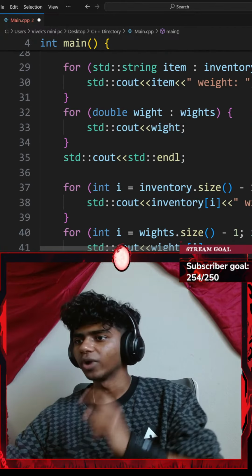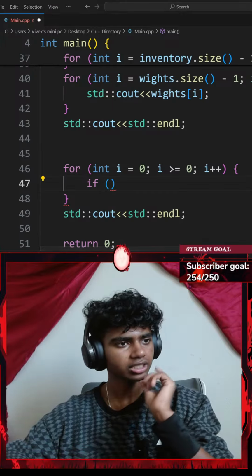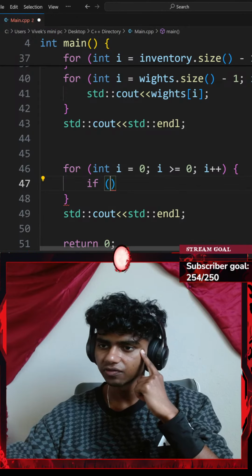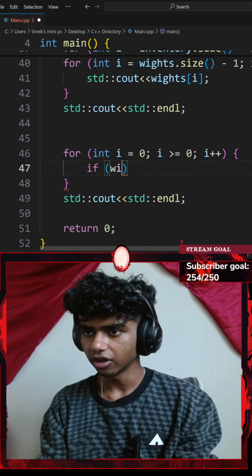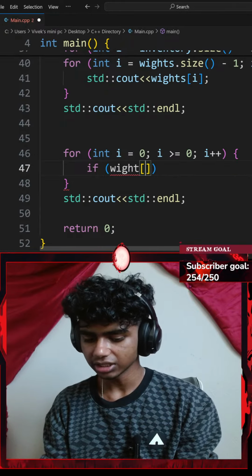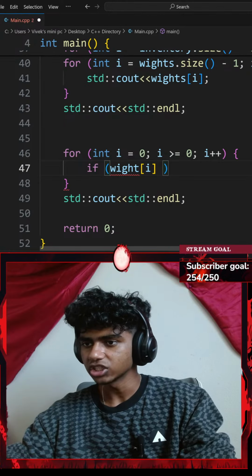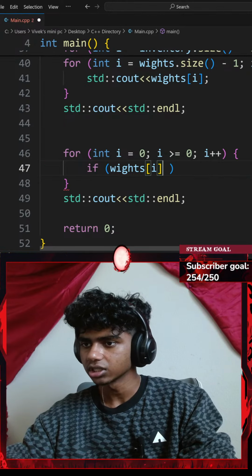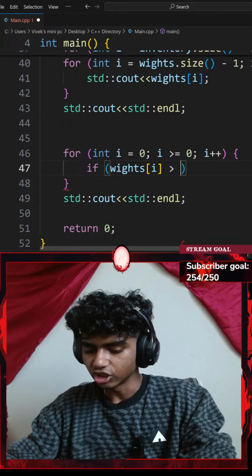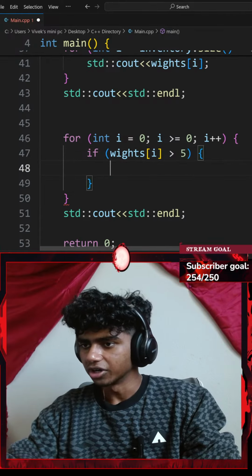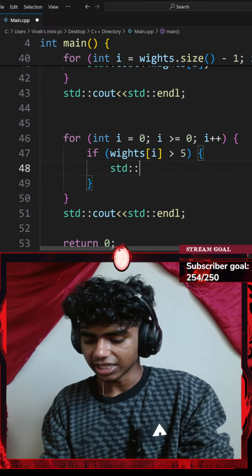Okay, so to get my weights as class, honestly I forgot. If my weight at index of I, this is going to be my first element of my weight. This is going to be my weights as vector, so weights is either greater than 5, I'll go with a pair of curly braces and add a standard console output with an insertion operator.